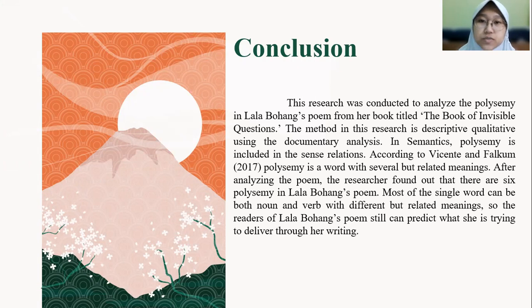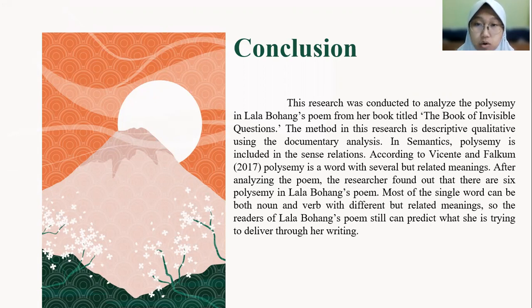Next one is conclusion. So this research was conducted to analyze the polysemy in Lala Bohang's poem from her book titled The Book of Invisible Questions. The method in this research is descriptive qualitative using documentary analysis. In semantics, polysemy is included in the sense relations. According to Vincent and Falcom, 2017, polysemy is a word with several but related meanings.